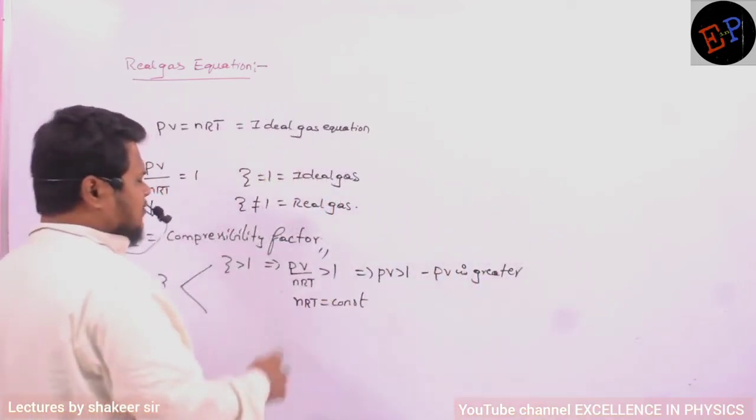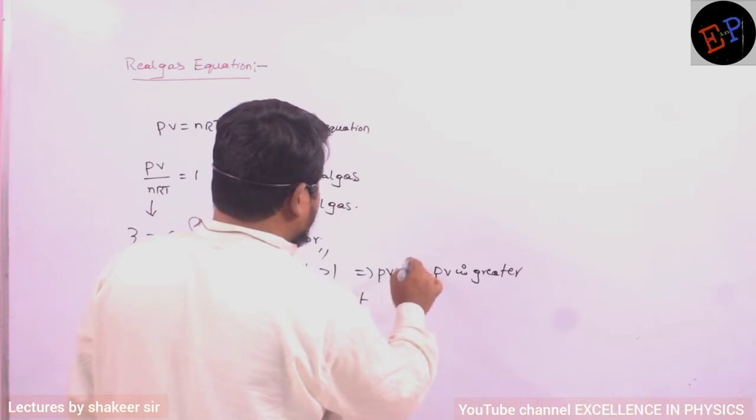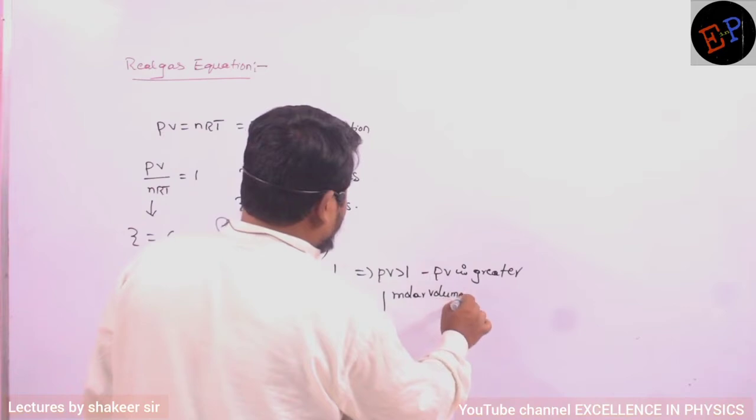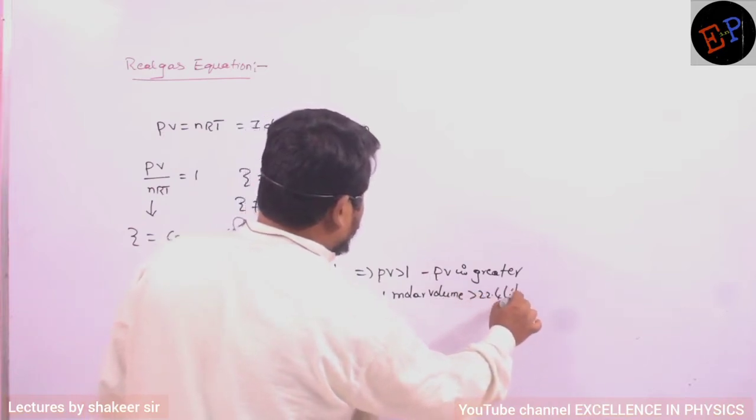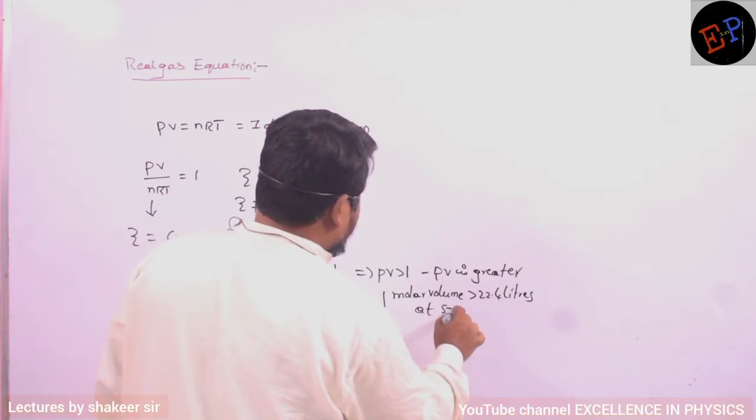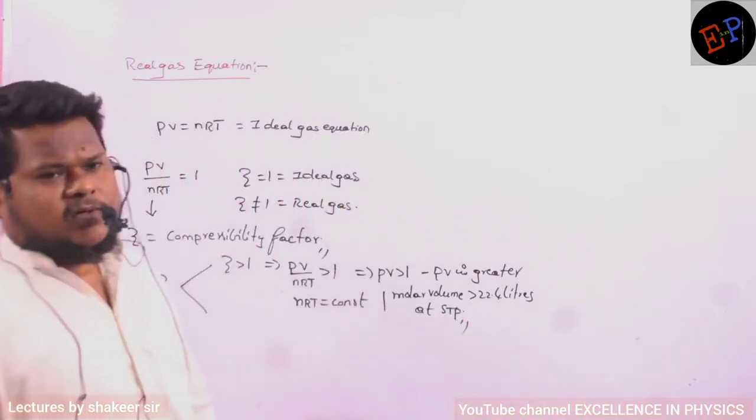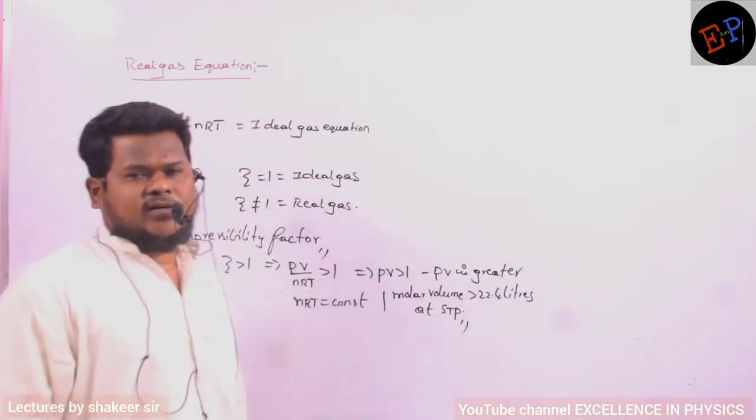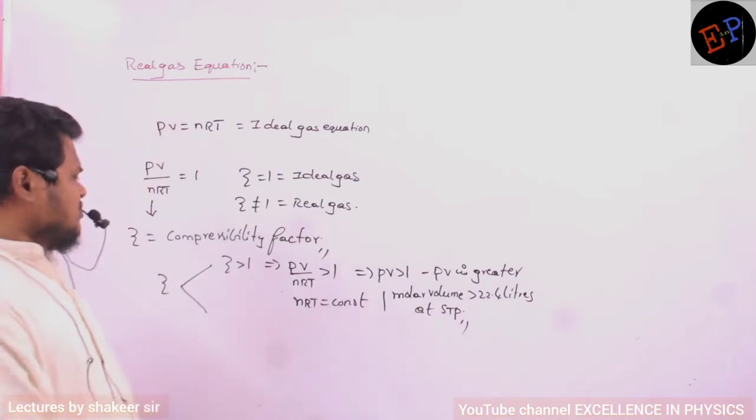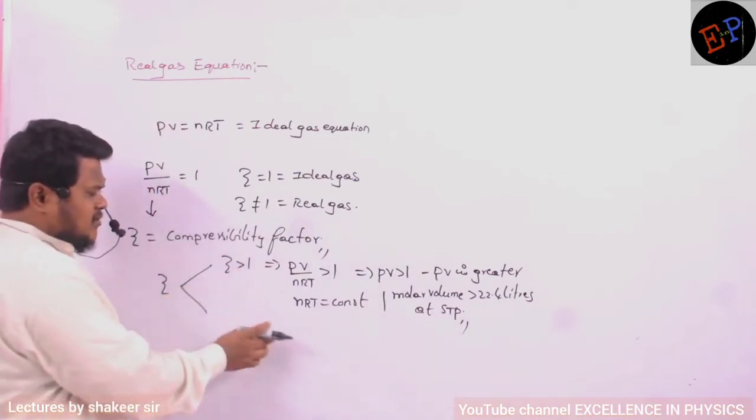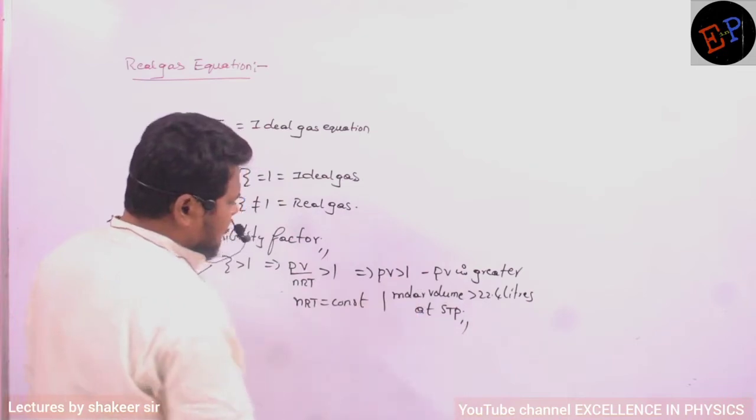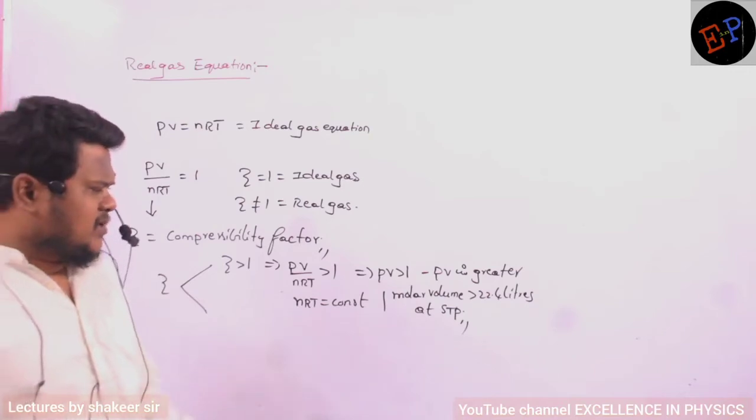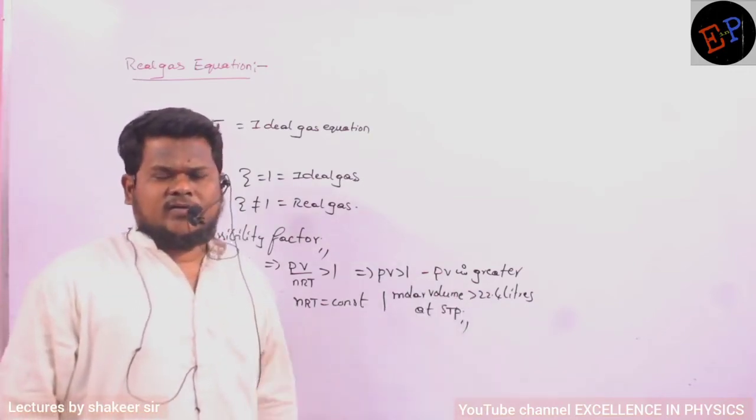If PV is greater, definitely I can say that in this condition the molar volume is greater than 22.4 liters at STP. What is meant by molar volume? Volume of 1 mole of a gas. So at STP, any ideal gas will occupy 22.4 liters of volume. But in this condition, if Z is greater than 1, it means PV is greater, then I can say molar volume is definitely greater than 22.4 liters at standard temperature and pressure, whereas an ideal gas exactly occupies 22.4 liters only.